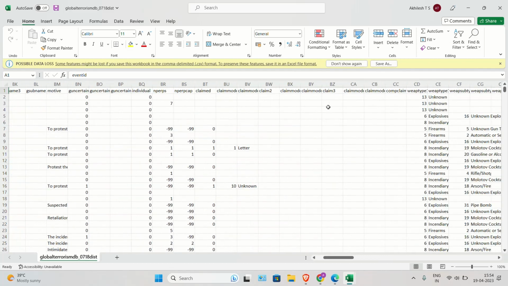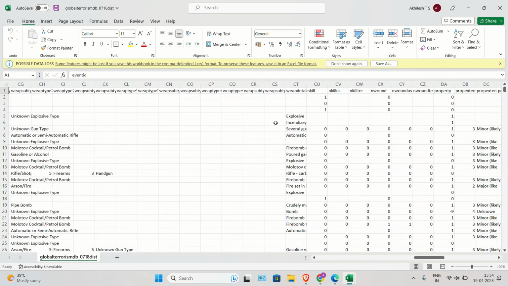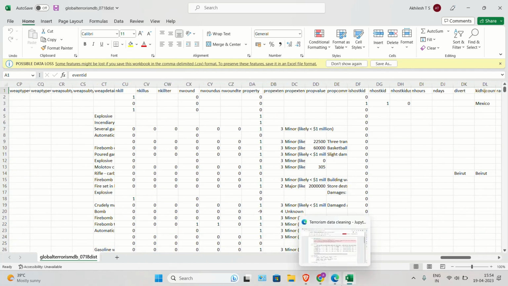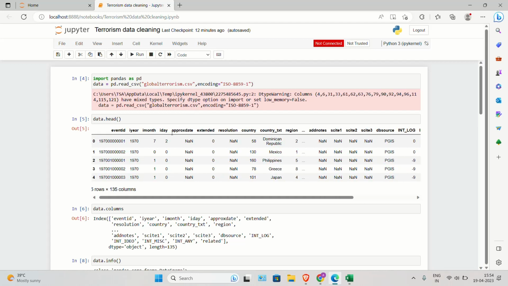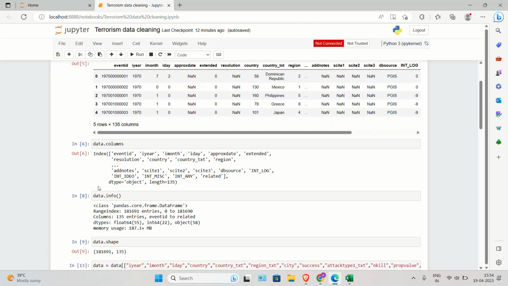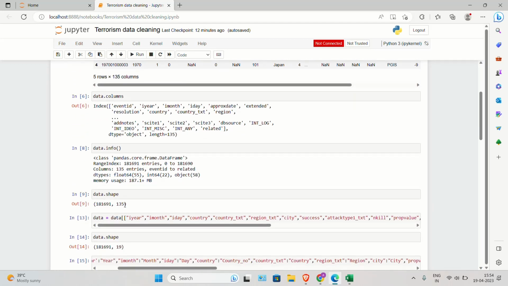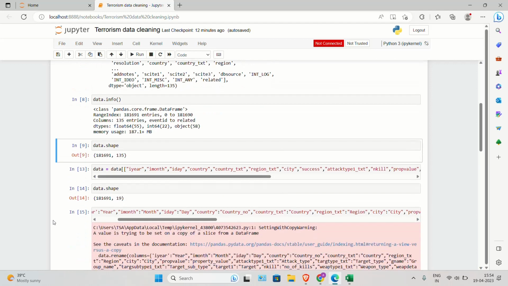We find that there are various columns with way too many null values. So cleaning has to be performed. Now, to perform cleaning, we first import the pandas library and the dataset. We view the structure of the dataset and the number of columns and rows. We find that there are about 135 columns, which are way too many.